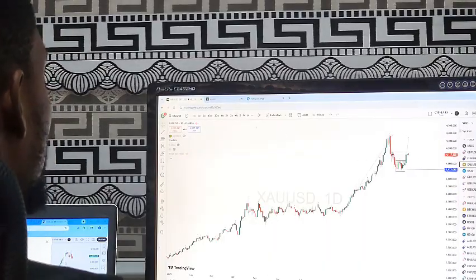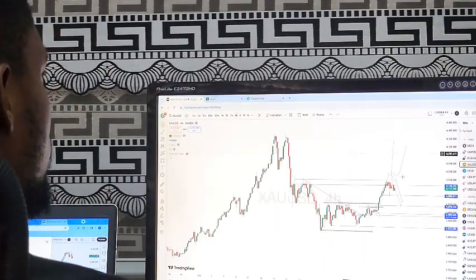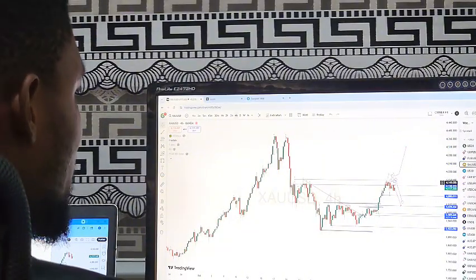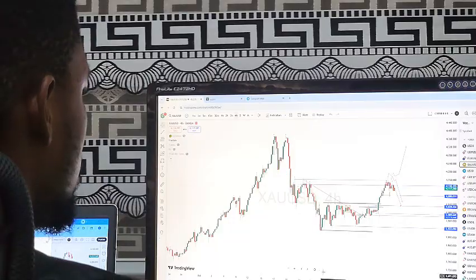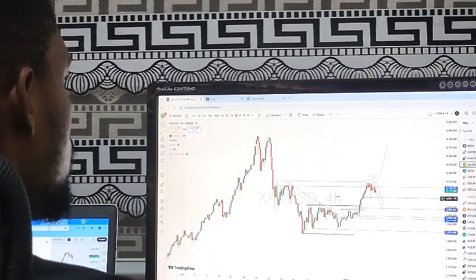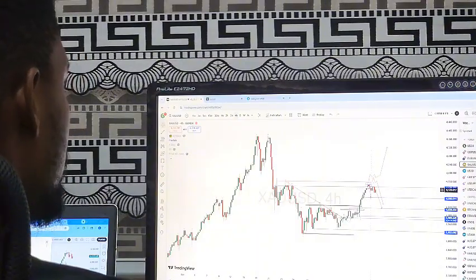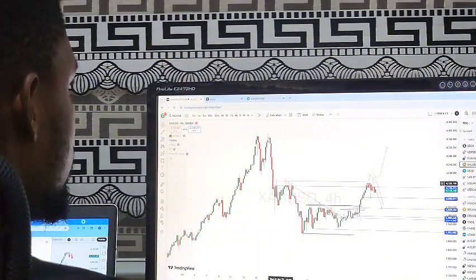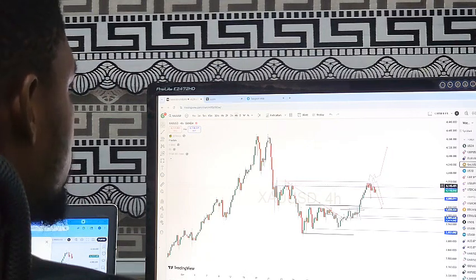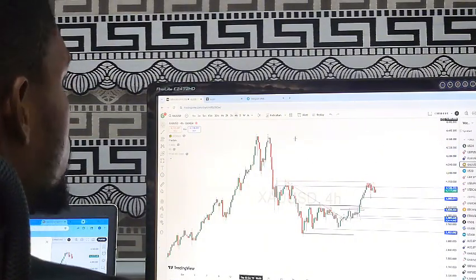Yeah, and we're going to go to the 4 hours time frame. Then let's see what is going on. You are seeing a lot of drawings on my charts because this was our analysis yesterday. This was my projection for my guys in the chart group where we trade. So let's take a look at it again. Gold is bullish and is already caught up at a resistance. Gold was caught up at this resistance yesterday. We have a lot of drawings here, and I don't want that to confuse you guys. So let me just remove some of them and talk again based on what we have.